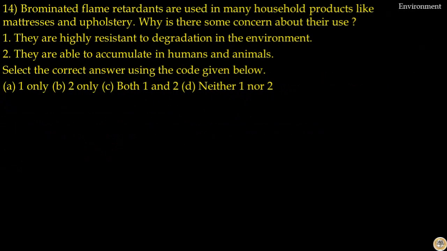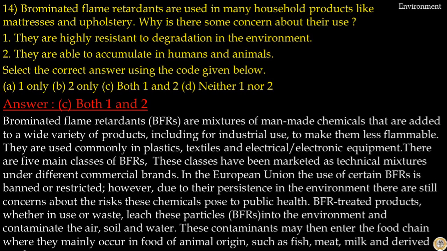Question number 14. Brominated flame retardants are used in many household products like mattresses and upholstery. Why is there some concern about their use? Options are: they are highly resistant to degradation in the environment. That is correct. They are able to accumulate in humans and animals. That is also correct. Select the correct answer using the codes given below. Here, answer to this question is option C. Both the statements are correct.